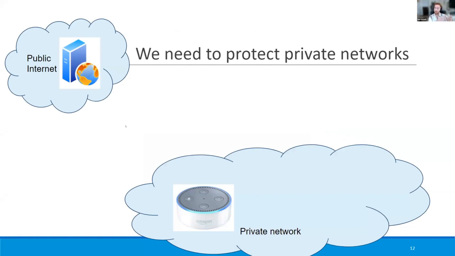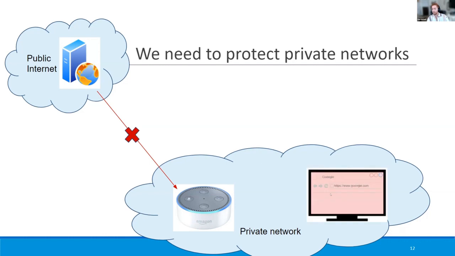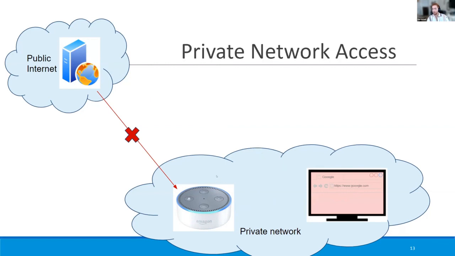But other than protecting other websites, we also want to protect our internal devices. For example, your IoT devices, my Alexa device, right? So external websites, external and malicious servers cannot access my Alexa device directly, right? This is thanks to routers and NATs. But what attackers can do is trick you into visiting a malicious website, and that malicious website will get an instruction from the malicious server to talk with the Alexa device, thereby circumventing the router's capabilities. This is bad. We want to disable that.